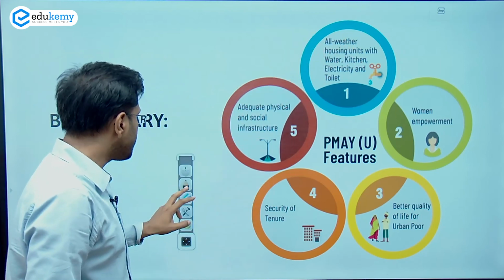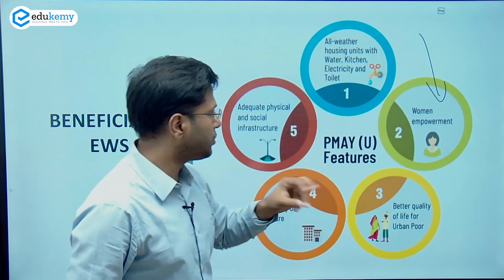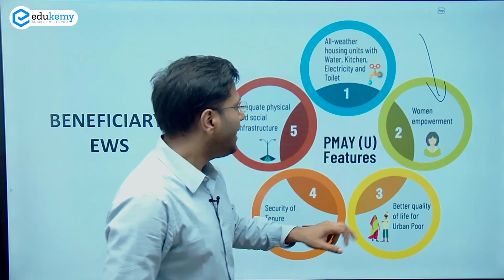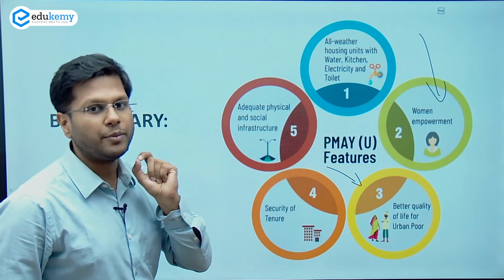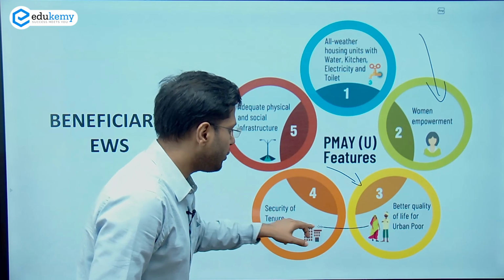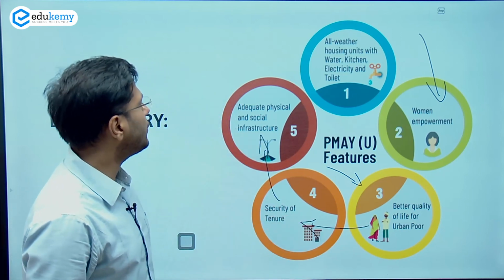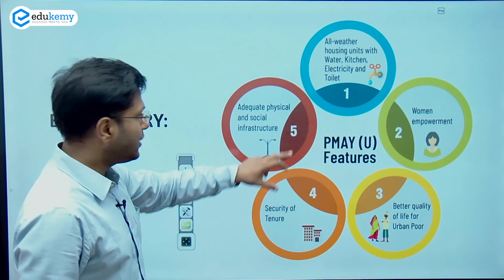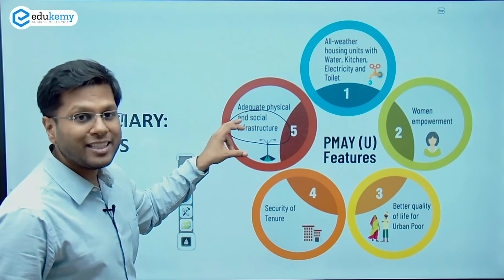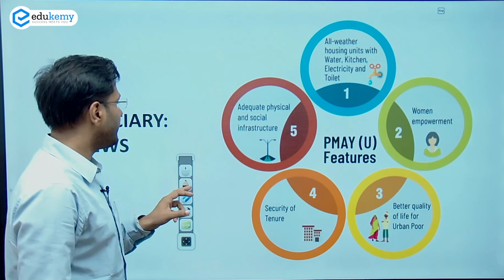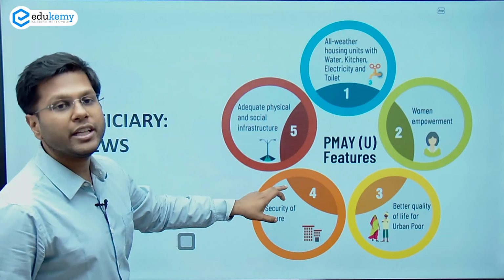The owner of the house primarily could be a woman, or it should have joint ownership. So this is for women empowerment. And then it is ensuring the quality of life for the urban poor people, right? And security of tenure, that means they will not be ejected out of their homes, an important value. And it will also ensure adequate physical and social infrastructure in those areas. So what are we talking of when we talk of social infrastructure? These are the places where people meet. So we are talking of marriage halls, we are talking of parks and gardens. This is how the whole community will be created.